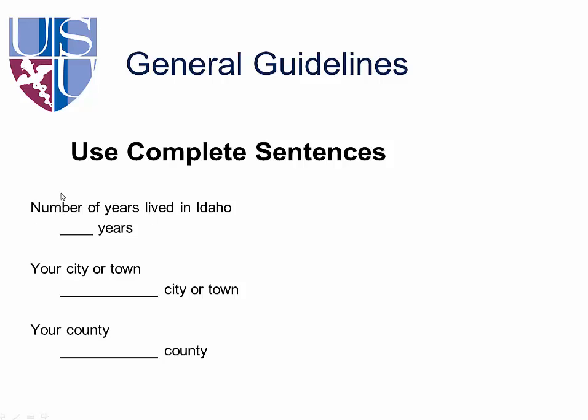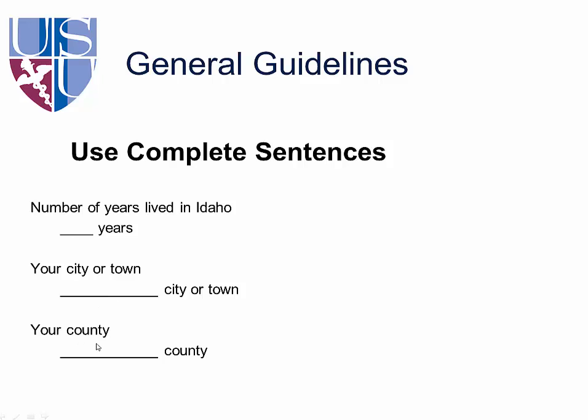This first item's fairly straightforward, but about 20% of people who get a set of items like this get confused on this second item. Instead of putting the town or city that they live in here, they write the number of years they've lived in their city, because they're thinking, okay, number of years lived in Idaho, okay, your city or town, number of years lived in your city or town. Well, that's not what it's asking. It's asking what is your city or town.